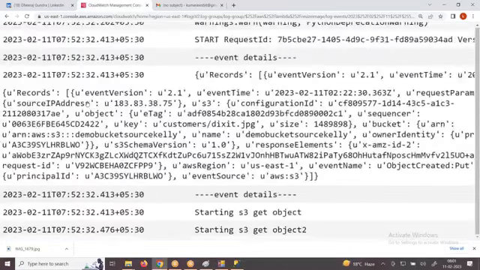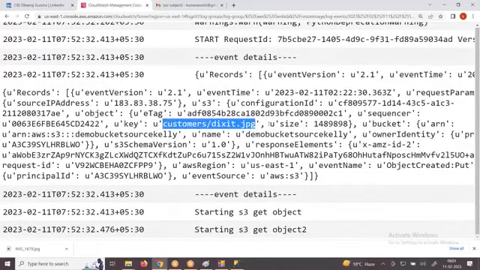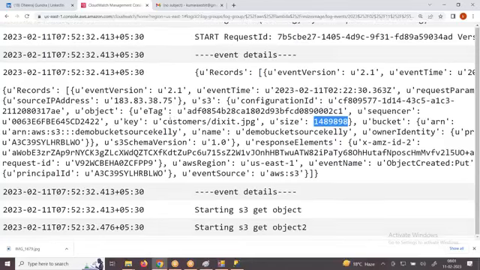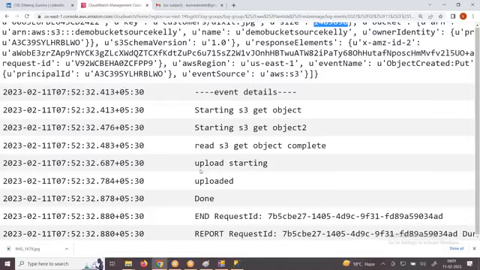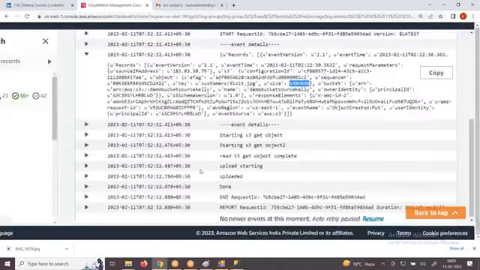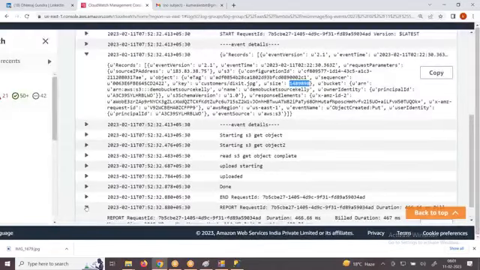It has processed. What is the actual size? 1.4 MB. What is the bucket name? What is the size? Which event did it trigger? I converted and moved, uploaded into another one. And how much time did it take to execute? Clearly, if you open it, it will specify.